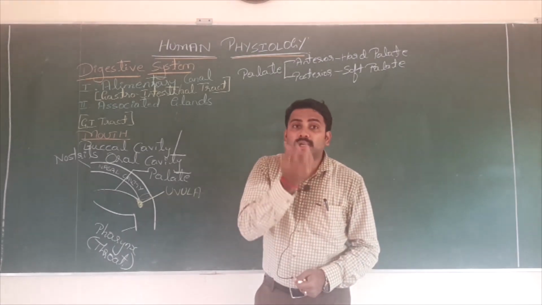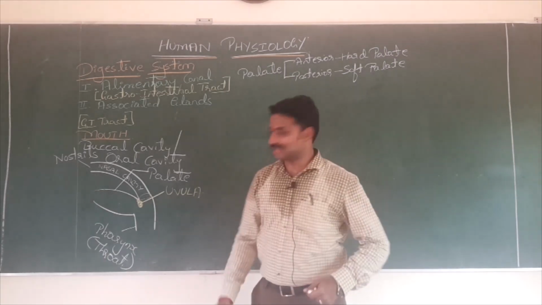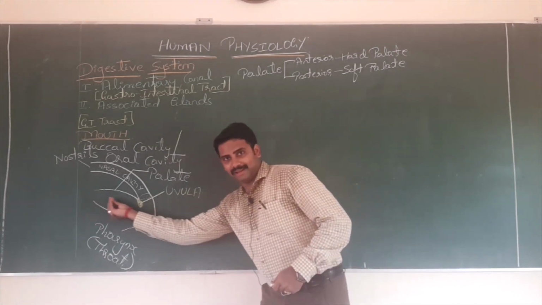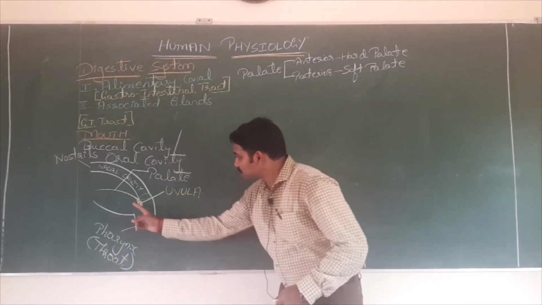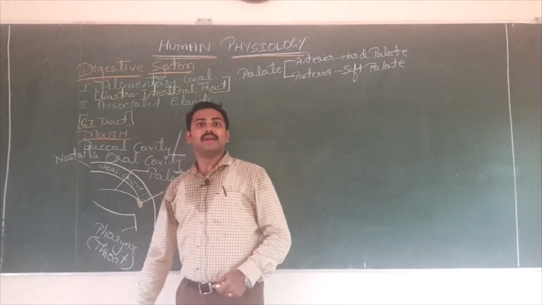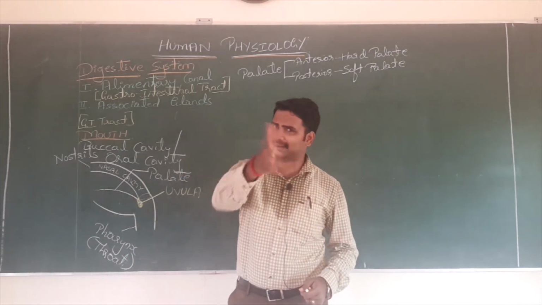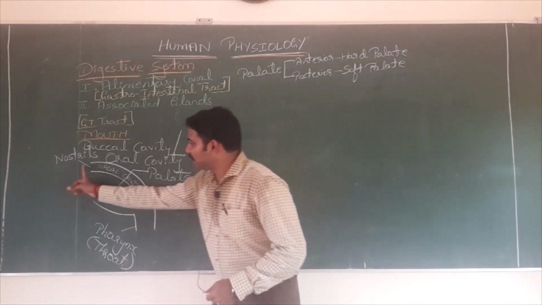You may have seen some magicians, they have understood the anatomy of the body. They pass a small snake, or something like a thread, through the nasal cavity. Hope you have seen it. This thread passes through the nasal cavity, comes here, then they take it through the mouth. You don't do it in your home, okay?